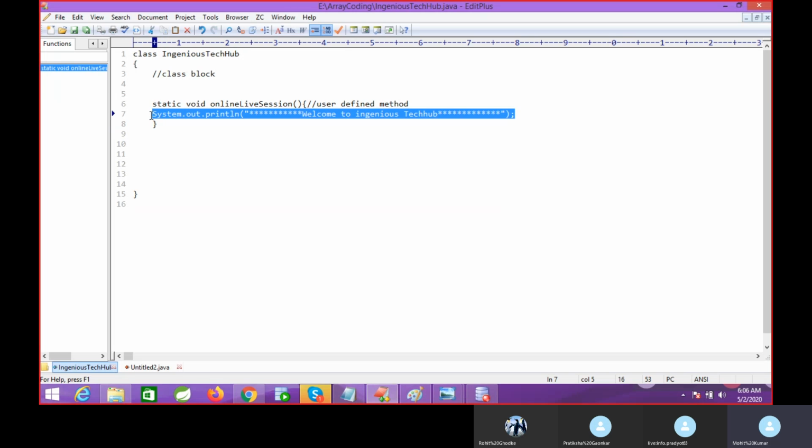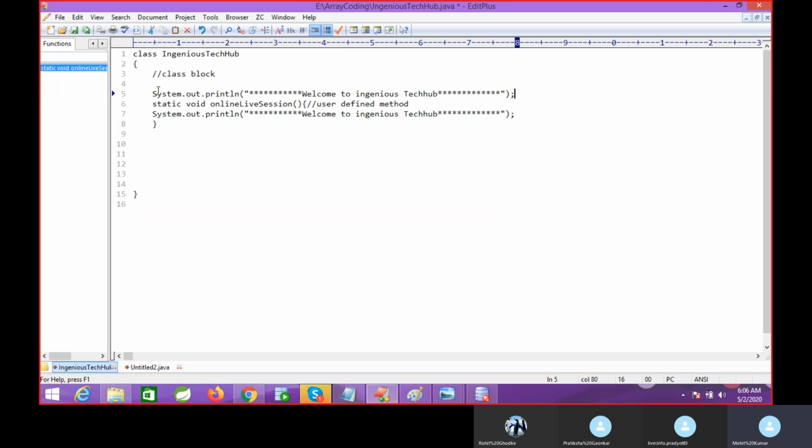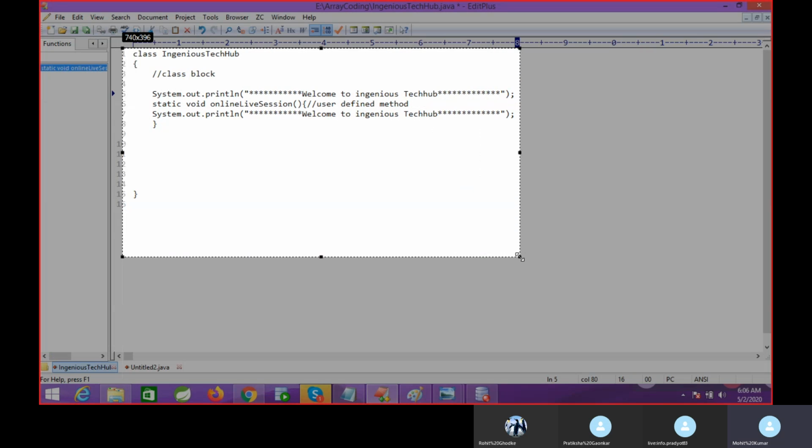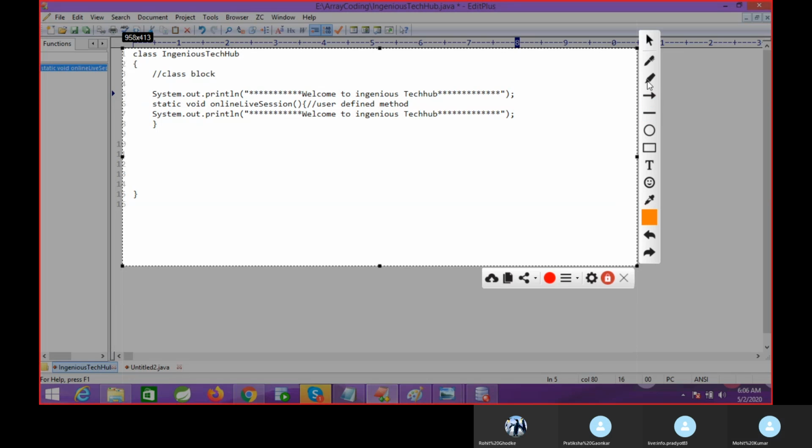This block is your class block. This block is your class block. This block is your method block. You can see this is one block.